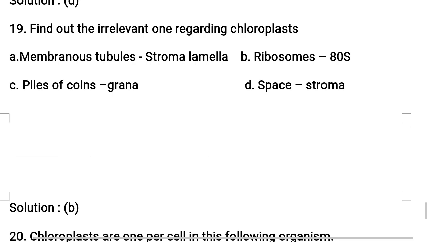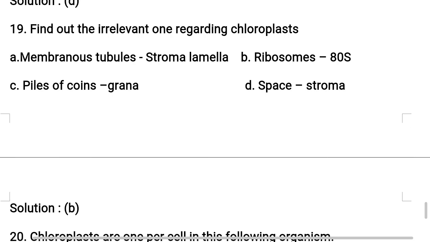Smallest subunit is 30S and the largest subunit is 50S. So ribosomes are not 80S, they are 70S type. Understand? S stands for sedimentation coefficient or Svedberg units, discovered by the scientist Svedberg. So B is irrelevant to chloroplasts.